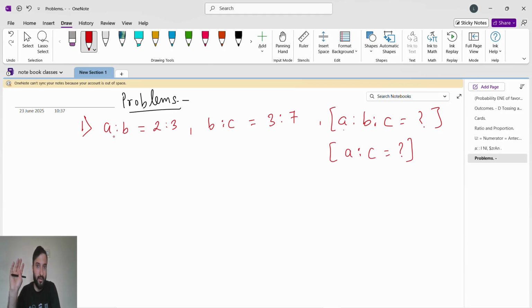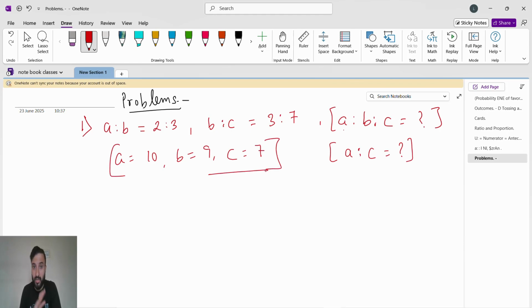Every value you have to find. First, that is a step. Second, by using the trick you find all the variables. Second step is, if suppose, just imagine, you get the a value as 10, b value as 9, c value as 7. First is this step to find the a, b, c values, all the variable values. Then you have to see what they are asking. A is to c means a value is to c value. That is the answer. That's it.